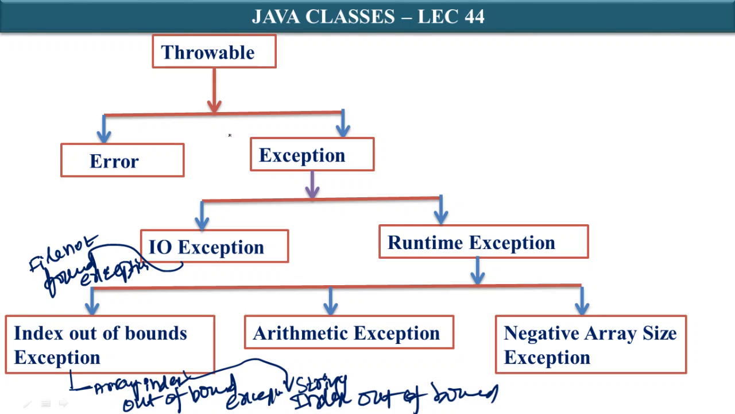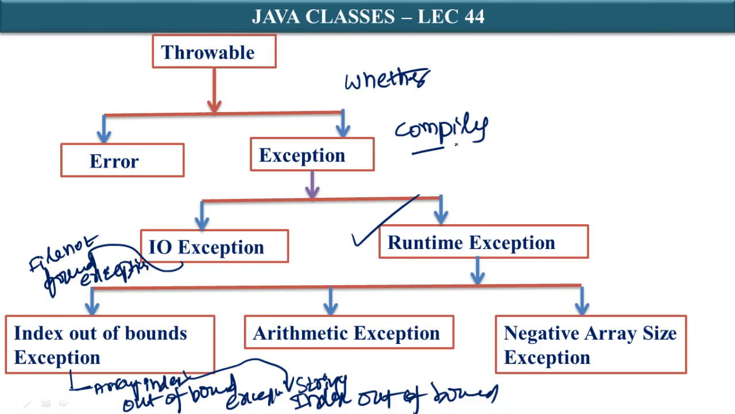As I told you, all the subclasses of the RuntimeException class are called unchecked exceptions. I will repeat: all the subclasses of the RuntimeException class are called unchecked exceptions. For these exceptions, whether you catch them or not, the program compiles.